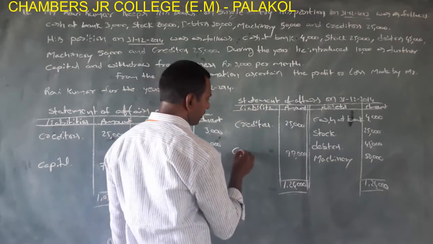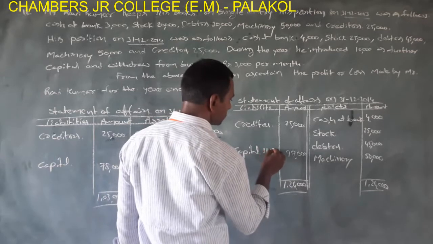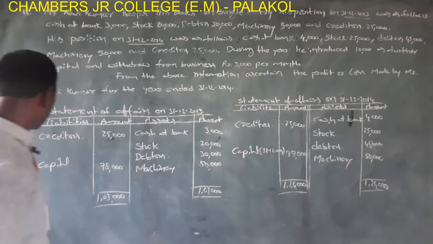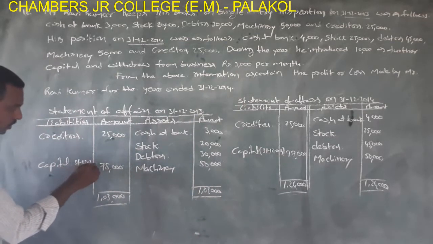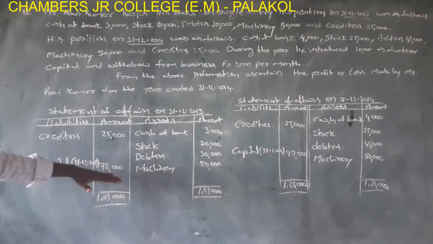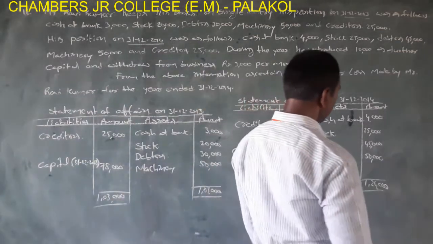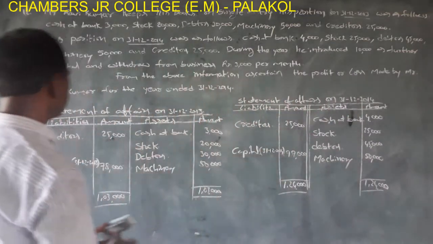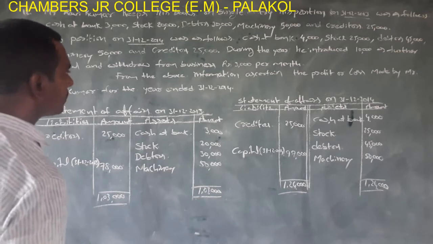This is called capital at the end, that is 31st/12/2014, and this is 31st/12/2013. 78,000 is opening capital and 99,000 is closing capital. Now you prepare the statement of profit or loss.